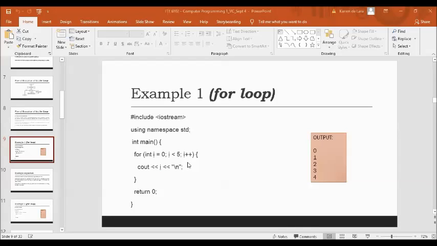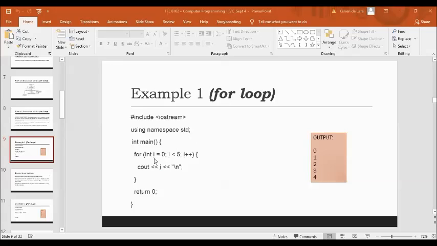Next, when the program iterates again, the value of your i will become 1. Is 1 less than 5? True. And then 1 is printed. And then i is increased to 2. And then your loop will iterate again. i is equal to 2. Is 2 less than 5? It is true, so we print the value of i here and it will be increased to 3.